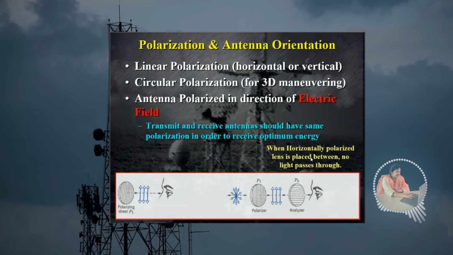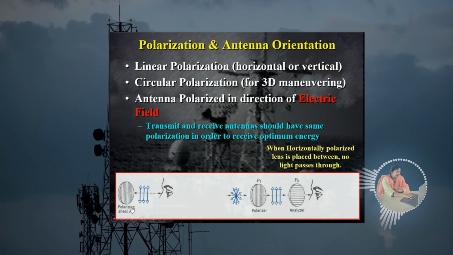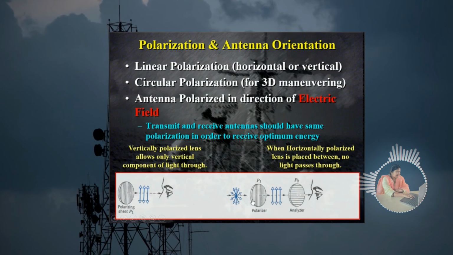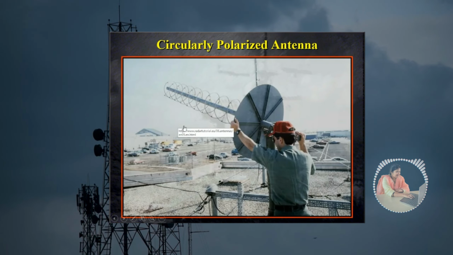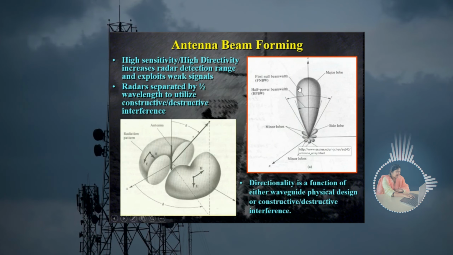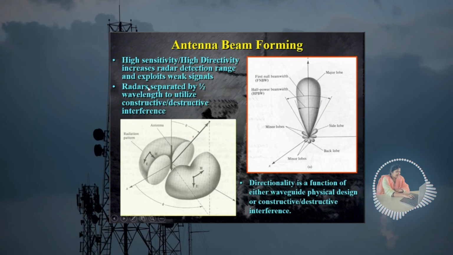So we have polarization: linear polarization, circular polarization. And if you see it from the eyes, this is a polarization sheet P1, this is the analyzer and this is the polarizer. A vertical polarized lens allows only vertical components of light, and when a horizontal polarized lens is placed between, no light passes. This is your circular polarized antenna, and this is beam forming. Because of that polarization, this beam is going to form. So this is a beam for a dipole antenna. So high sensitivity, high directivity increases the radar detection rate and exploits weak signals.